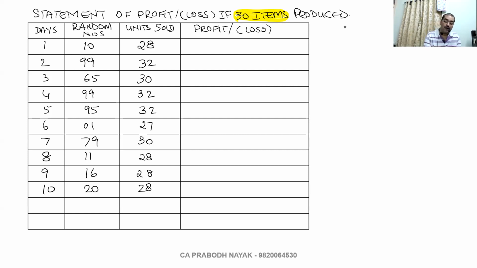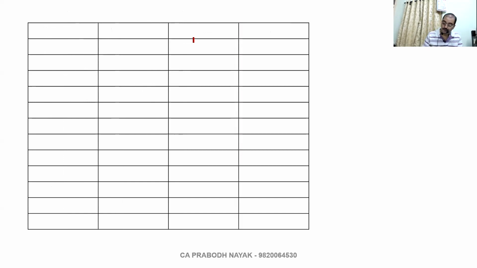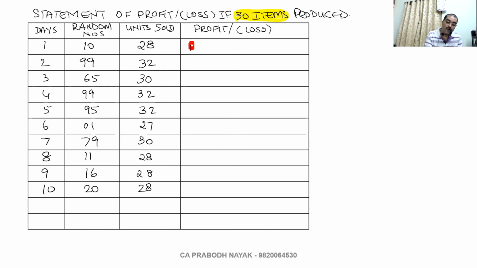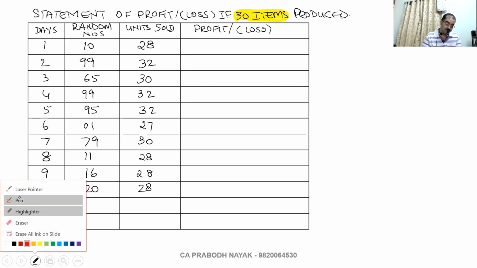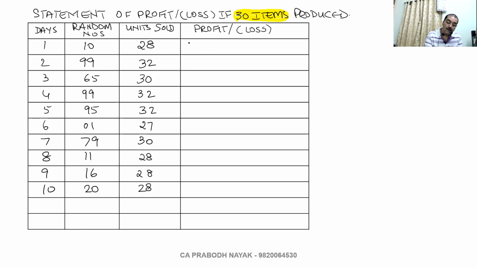Pay attention. 28 units are sold. On these 28 units, 10 rupees profit is there, 50 minus 40.